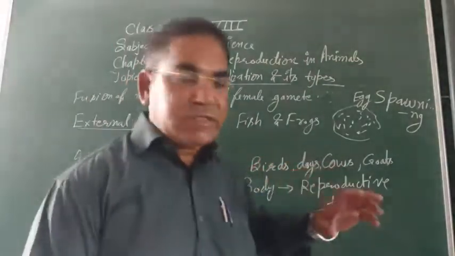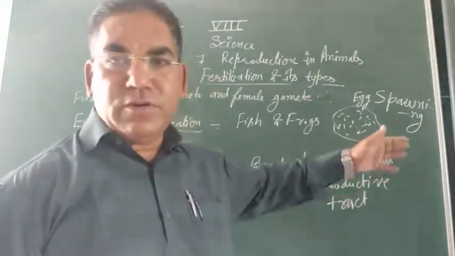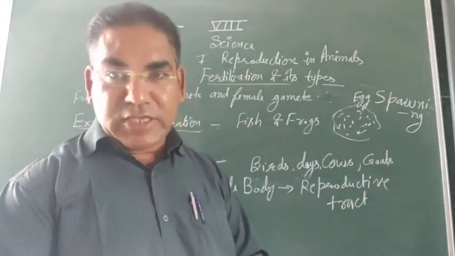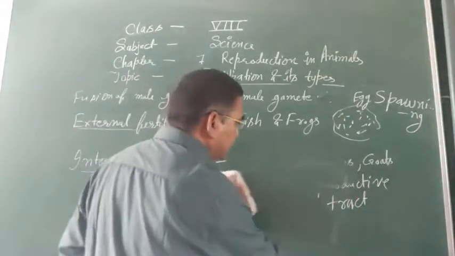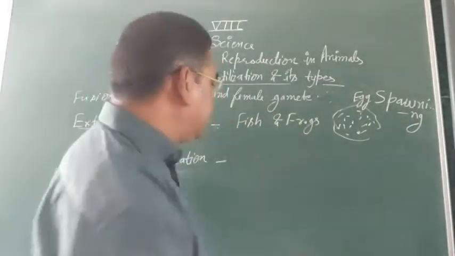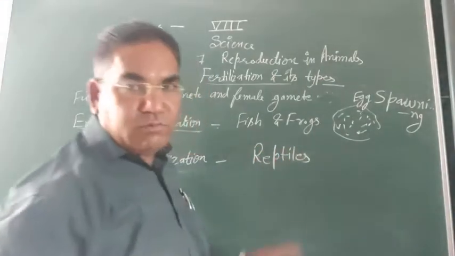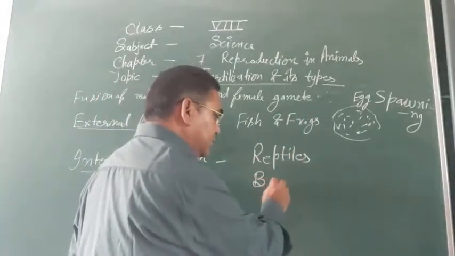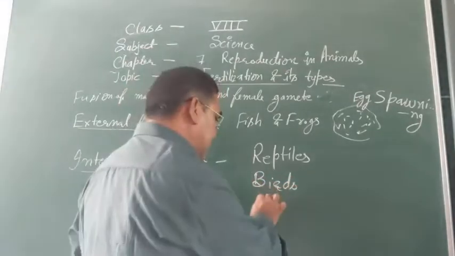Internal fertilization can be seen in birds, dogs, cows, buffalo, goat, whatever it is. But if I want to say in detail, then I'll say the internal fertilization occurs in, you must know about it, number one, reptiles, birds and mammals.